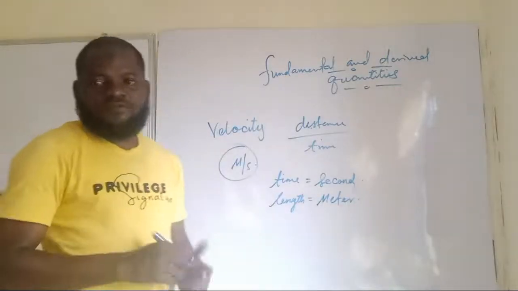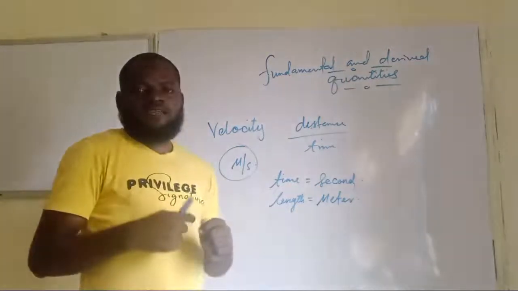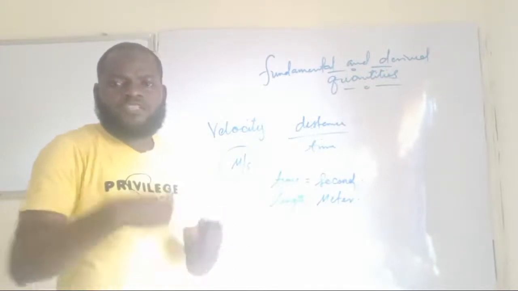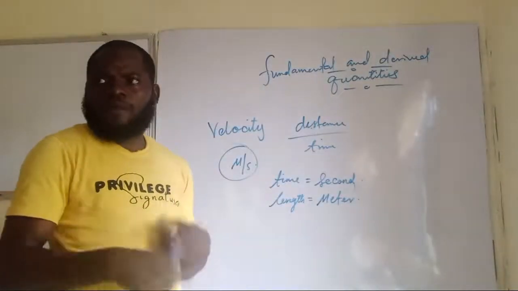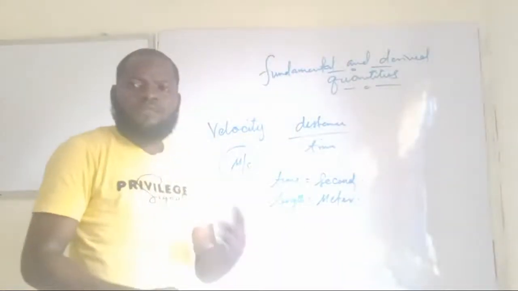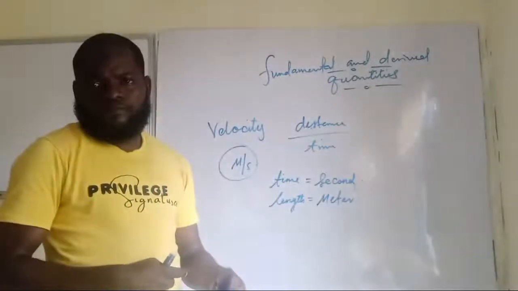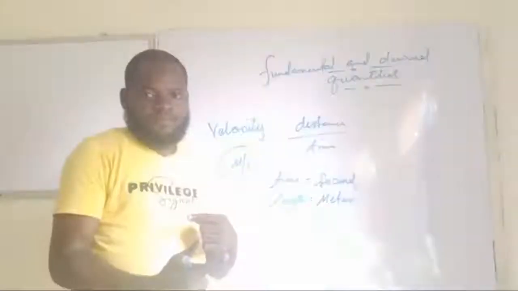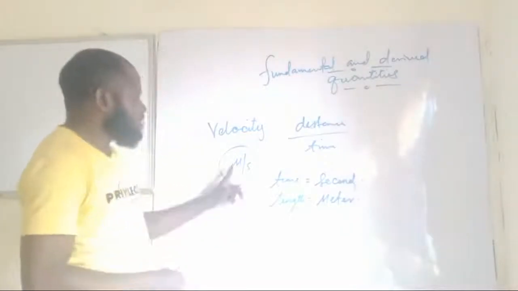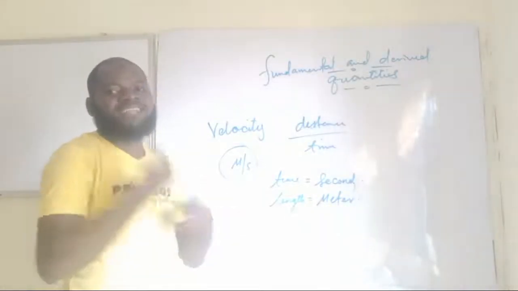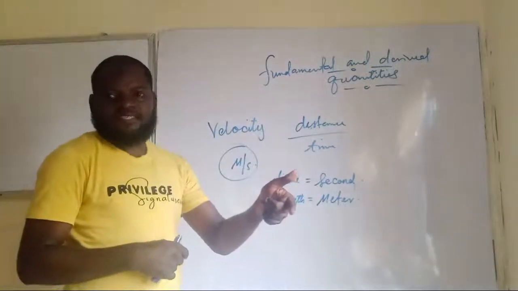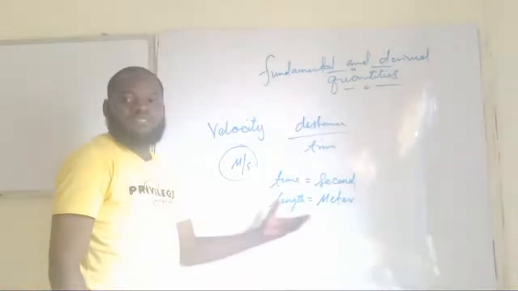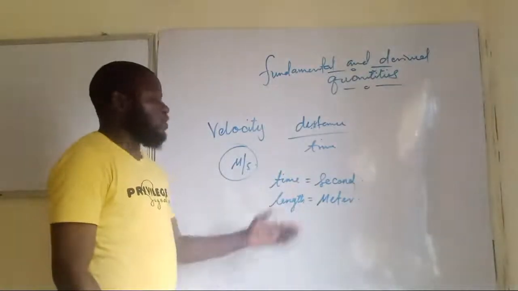Now, let me quickly clear you about this. You might be saying, but this man said we cannot express length in terms of another quantity. What about kilometer? What about miles? What about centimeter? What about millimeter? No, those are metrics. Are you getting this now? Those are metrics. They are not quantities. But when you look at meter and you look at seconds, they are standing for a quantity. Am I making sense now? So please take note of that. So length, you can't express it in terms of another quantity other than itself.